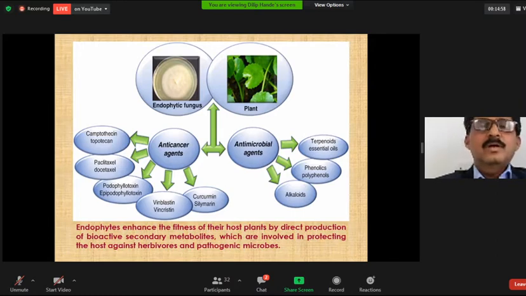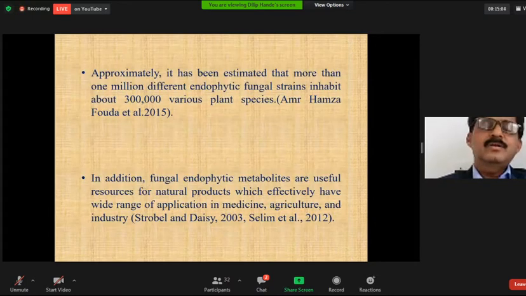It has been estimated that more than 1 million different endophytic fungal strains inhabit about 3 lakh plant species.